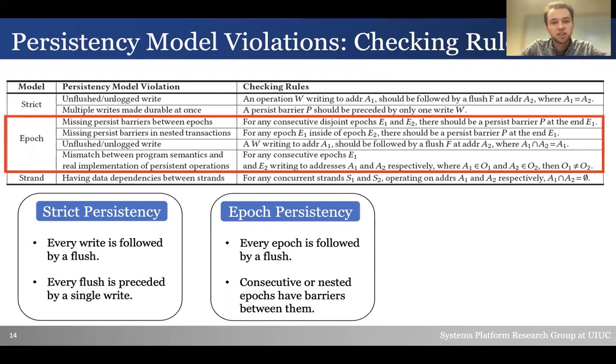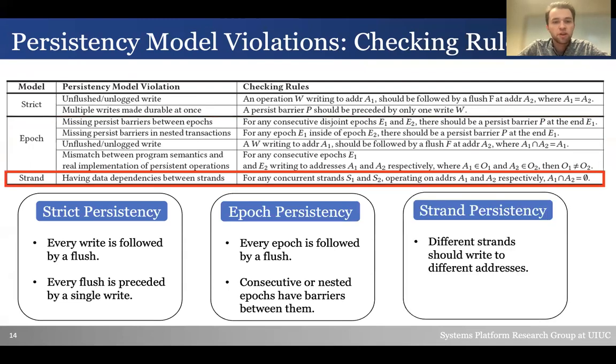If a developer is implementing epoch persistency, some examples for rules would include every epoch must be followed by a flush, and consecutive or nested epochs must have barriers between them. Finally, remember that writes from different strands are issued concurrently. Therefore, if we implement strand persistency, different strands should write to different addresses.